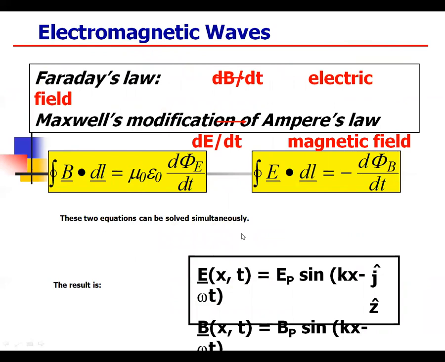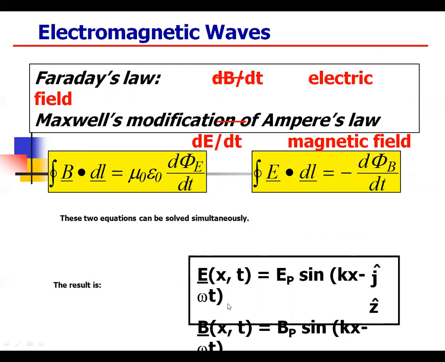So we can move to Faraday's law, d phi B by dt, and the Maxwell modification of Ampere's law, integral B dot dl equal to mu naught epsilon naught d phi E by dt. These two equations can be solved simultaneously.